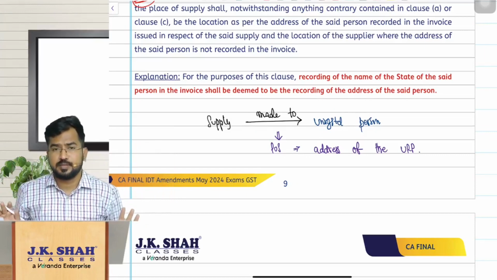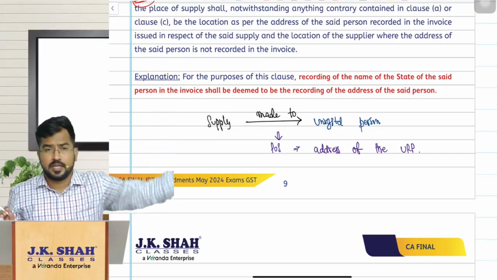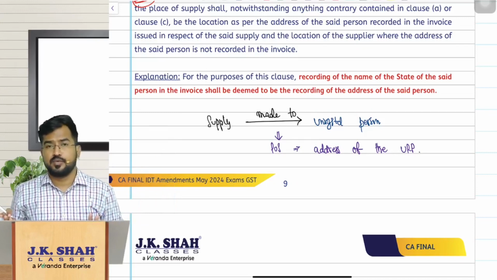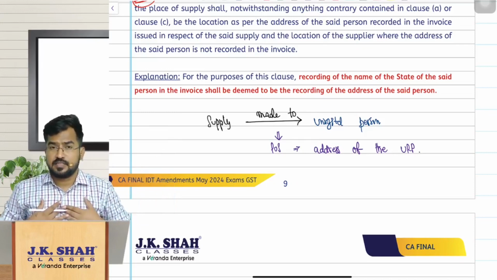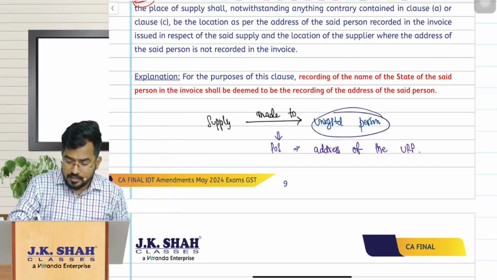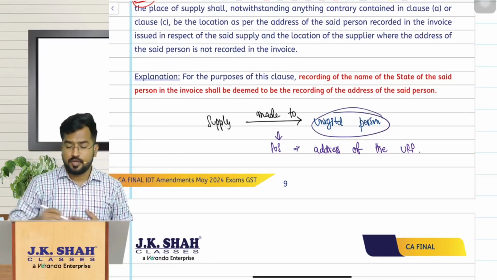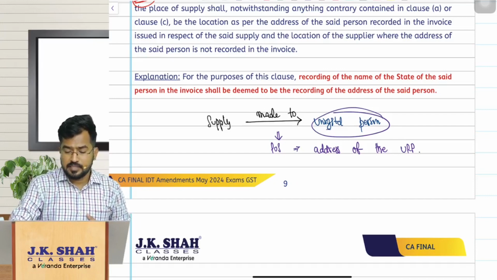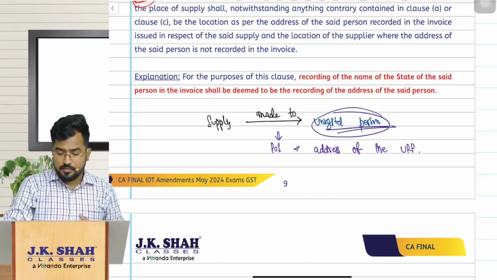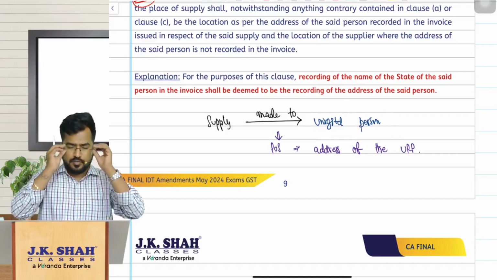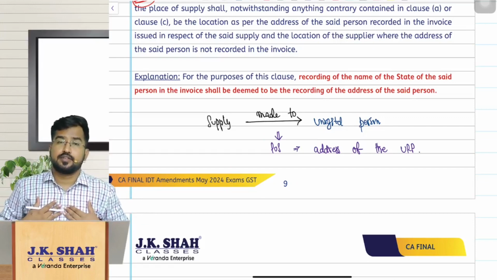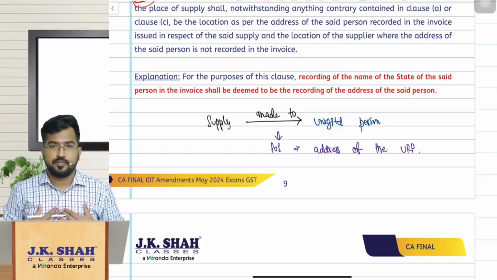So for this particular transaction, even though I went to Telangana, Hyderabad, and purchased a mobile there, and I am coming to Chennai, Tamil Nadu, first remember, this is applicable only when the recipient is an unregistered person. Only then will this come into the picture. So for this transaction, what is the place of supply? The place of supply is Chennai, the address of the unregistered person, that is Tamil Nadu.